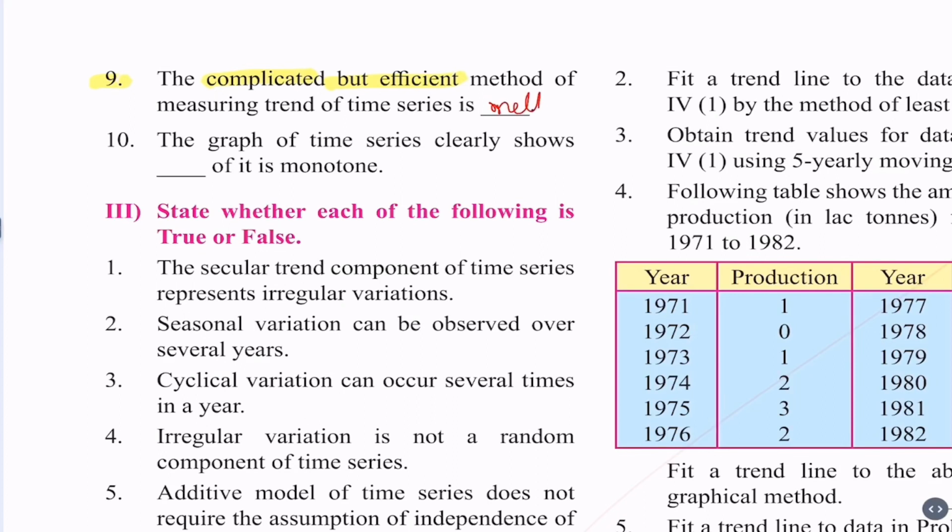We'll write the answer: method of least squares. You could simply write least squares in the fill in the blank. Question 10. The graph of time series clearly shows dash of it is monotone. So it shows trend. Monotonous means trend.